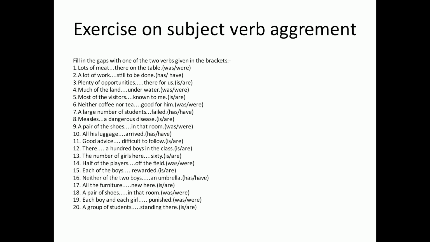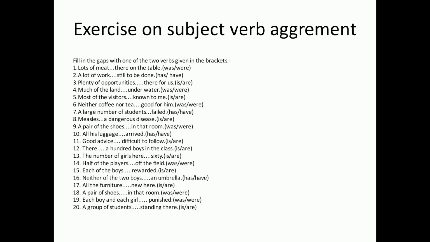Second number, a lot of work dash is still to be done. Options are has and have. Third number, plenty of opportunities dash there for us. Options are is and are. Question number 4, much of the land dash underwater. Options are was and were.